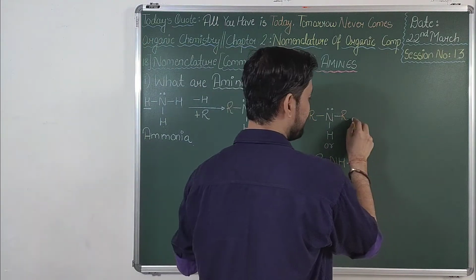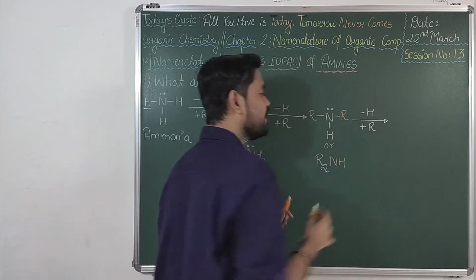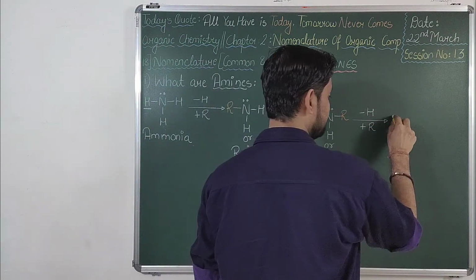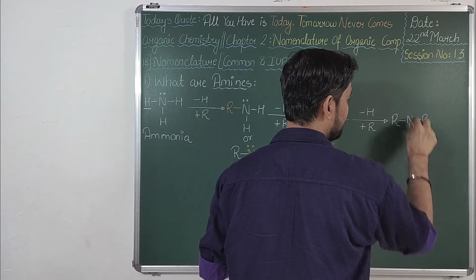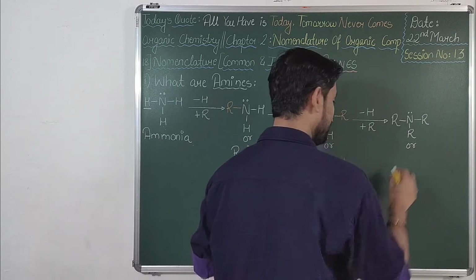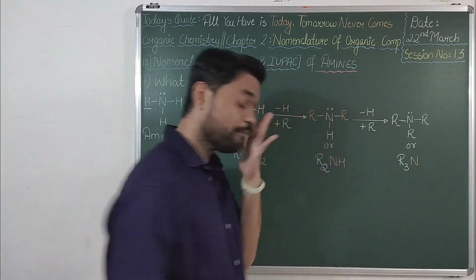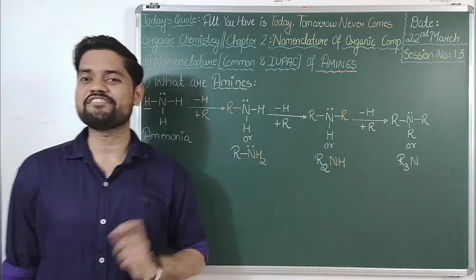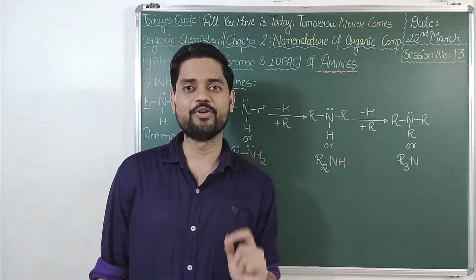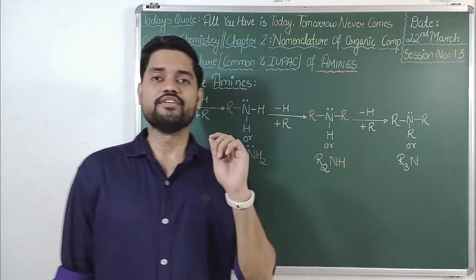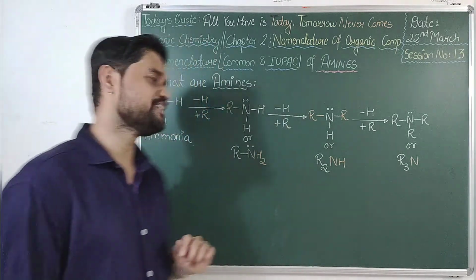Finally, there is one more hydrogen left, so I'll replace that as well, again keeping the alkyl group the same. The final compound you will get is R3N. Depending upon the number of hydrogens replaced in ammonia by alkyl groups, its classification is determined.